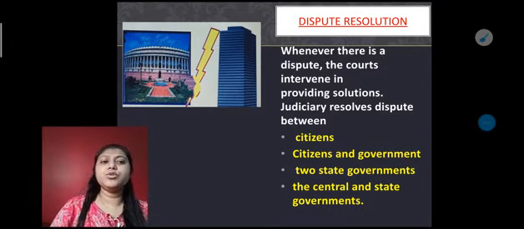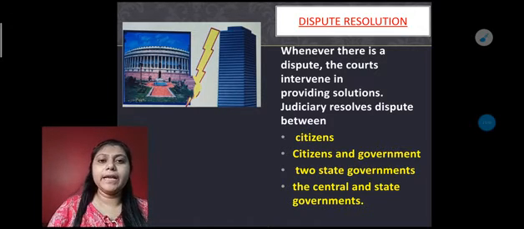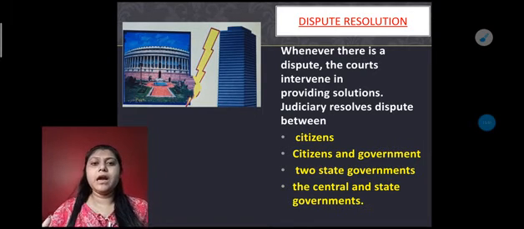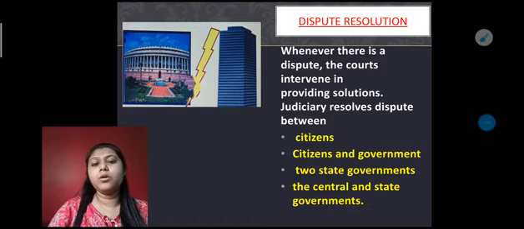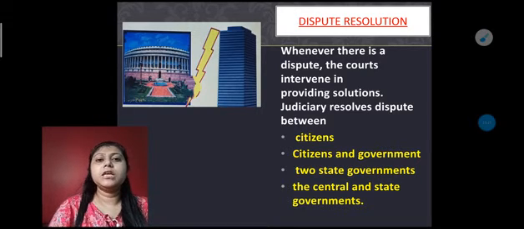Next is between two state governments. Suppose a problem arises between any two states, like West Bengal and Bihar, on the borders or in any area between these two states. Then the court has the power to resolve it, because the government cannot interfere in that matter.